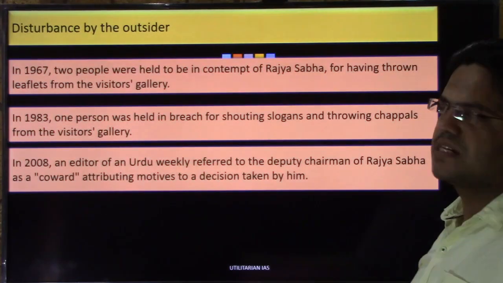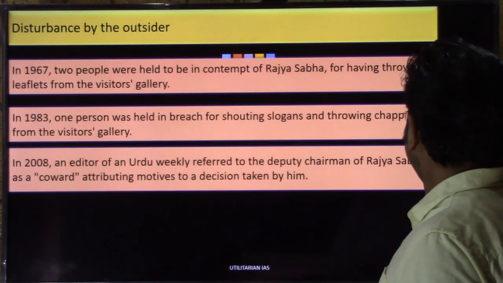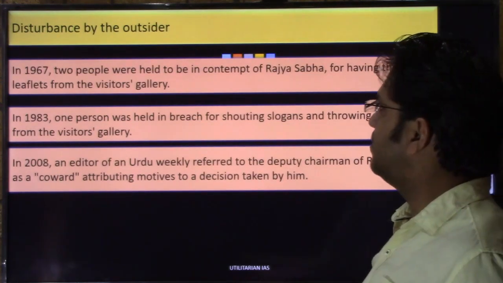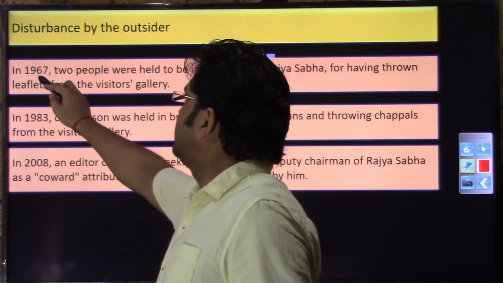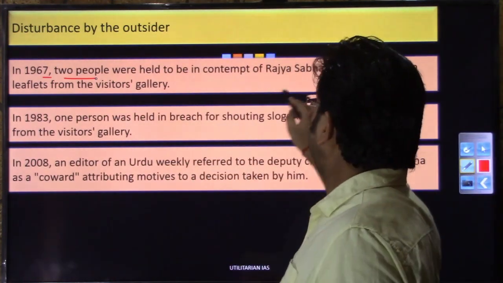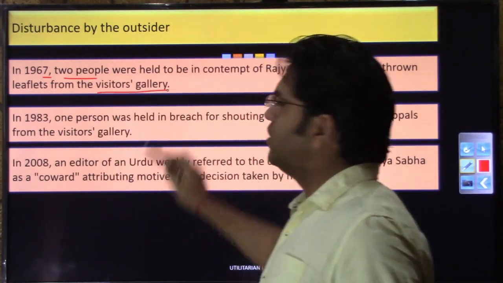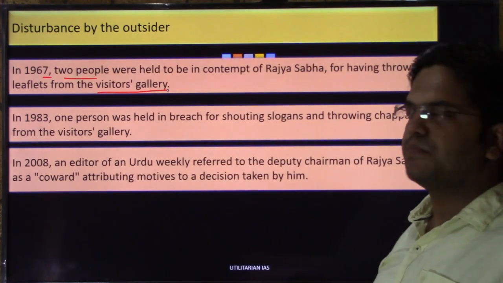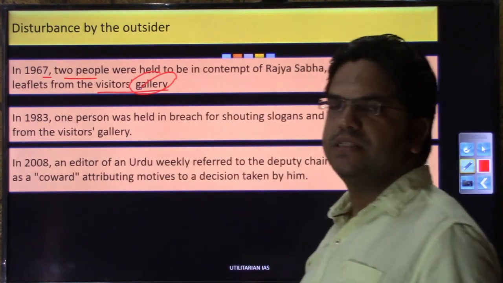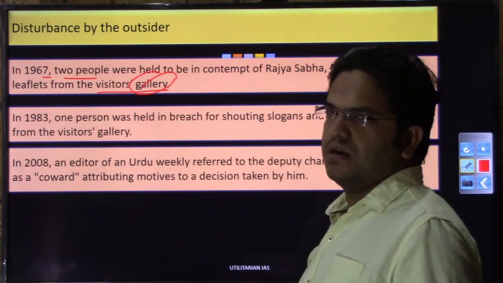Next case is disturbance by the outsiders. These have been the cases where outsiders sitting in the galleries of the Lok Sabha and Rajya Sabha have indulged in disturbance. So how can they cause disturbance? In 1967, a few leaflets were thrown from the visitors gallery, means people were attending, sitting in the galleries, and from there they threw some leaflets and pamphlets.